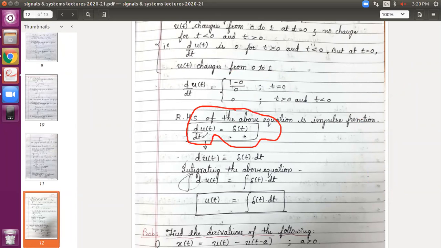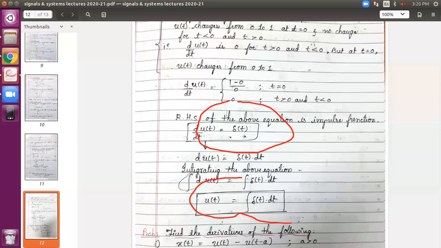Now further, if I take this denominator to the right hand side and then integrate on both sides, the integration and differentiation get cancelled. LHS will be u of t and RHS keep it as it is. So in the square boxes, what I have written is the relationship between unit step and impulse. If you differentiate the unit step signal, you will find the impulse. If you integrate the impulse, you will find the unit step. These are the two relationships we should know between the unit step, ramp and impulse.